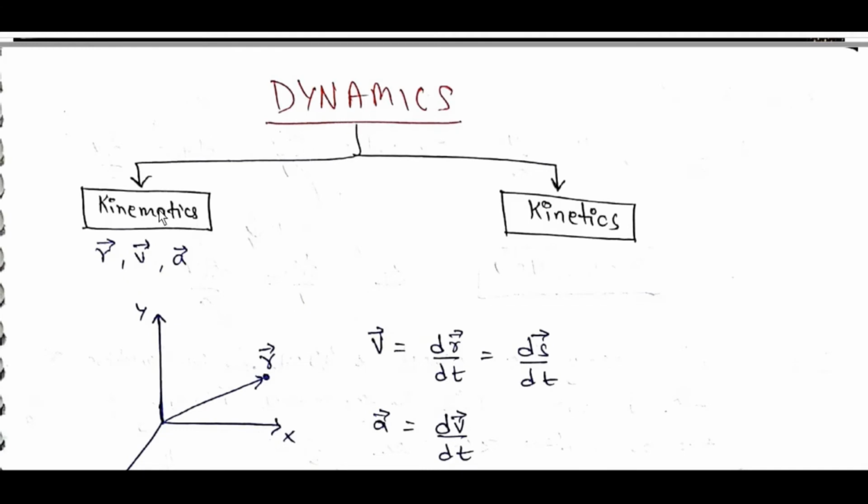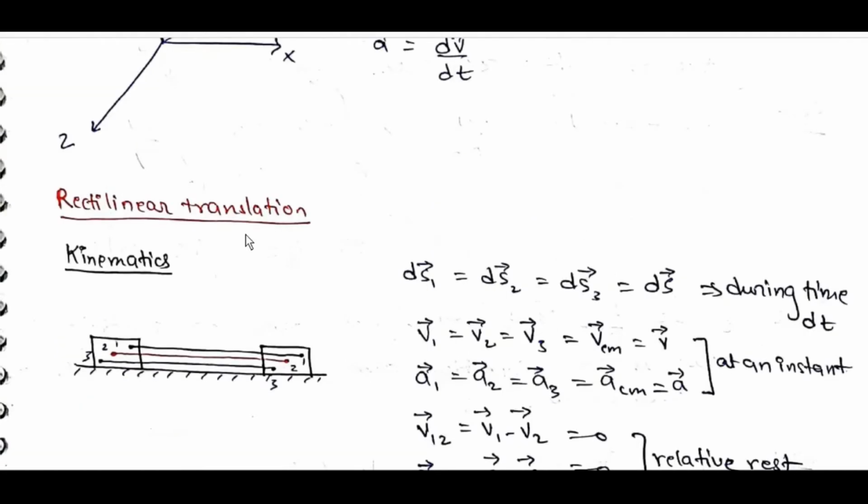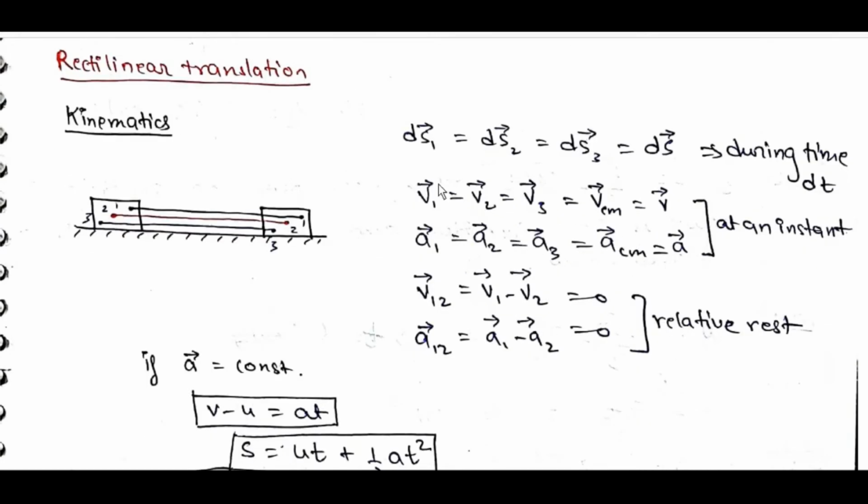Dynamics: kinematics, r bar, v bar, a bar; kinetics. V bar is equal to dr bar by dt is equal to ds bar by dt. A bar is equal to dv bar by dt. Rectilinear translation kinematics: ds1 bar is equal to ds2 bar is equal to ds3 bar is equal to ds bar during time dt. V1 bar is equal to v2 bar is equal to v3 bar is equal to vcm bar is equal to v bar. A1 bar is equal to a2 bar is equal to a3 bar is equal to acm bar is equal to a bar at an instant.